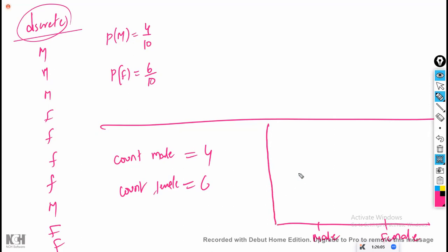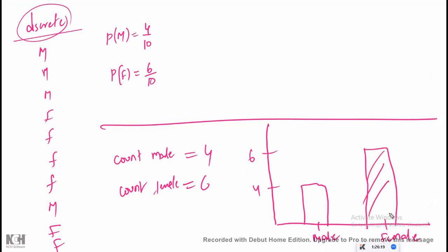So the count is up to male. How many males are there? There are 4, so a height of 4. For a height of 4, I'm going to draw one bar. Up to a height of 6, I will draw another bar. This is a height of 6 and this is a height of 4.